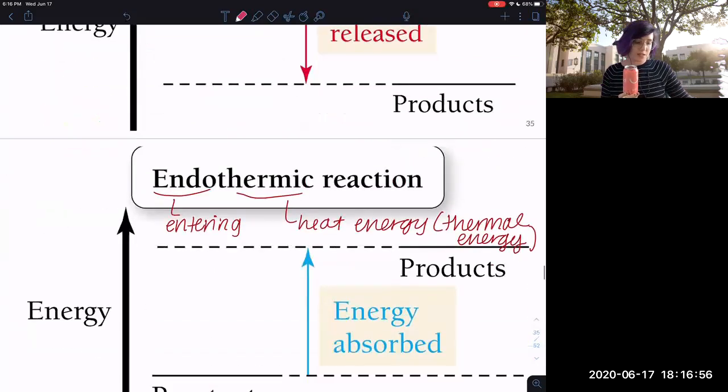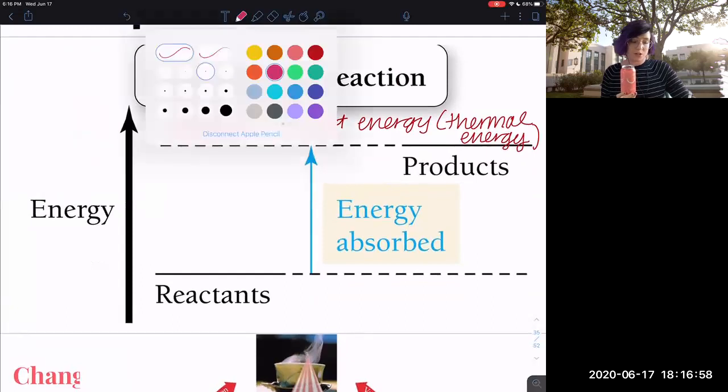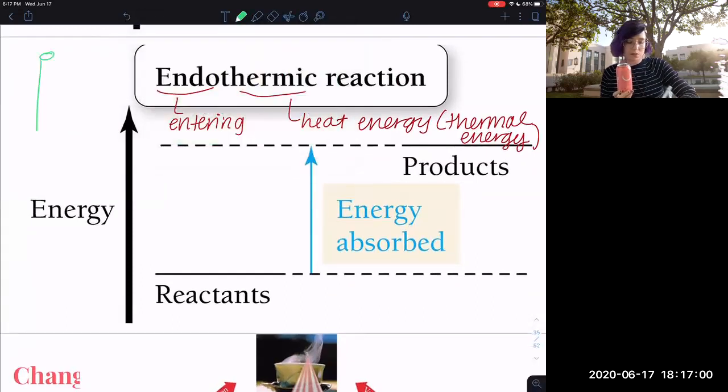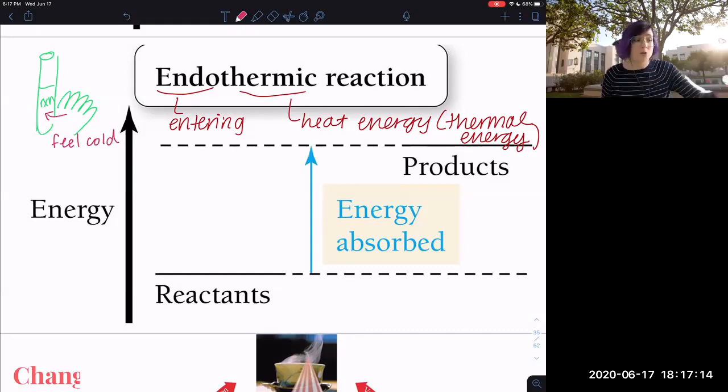On the opposite side, if I have an endothermic reaction, the reaction is taking in energy. And where does it get that energy from? My hand. So it's going to feel cold to me. So if you use a hot hand pack or a cold pack, where you press a button or shake it and it gets hot or it gets cold, these are either endothermic or exothermic reactions happening inside of that pack.